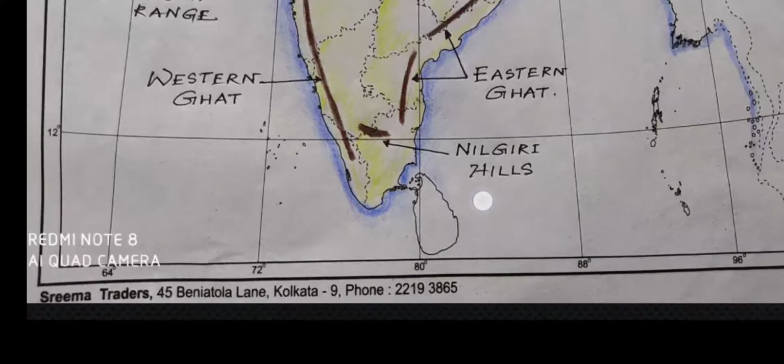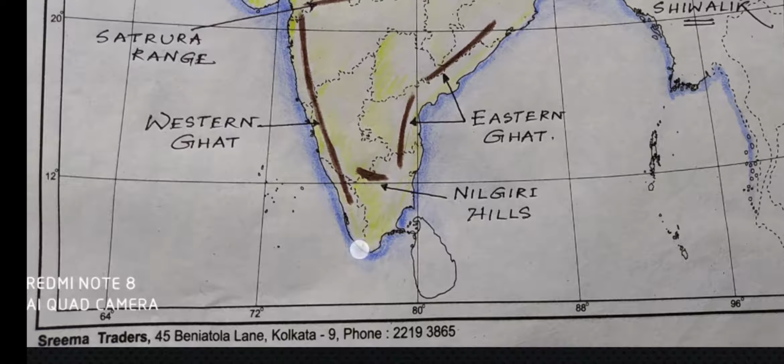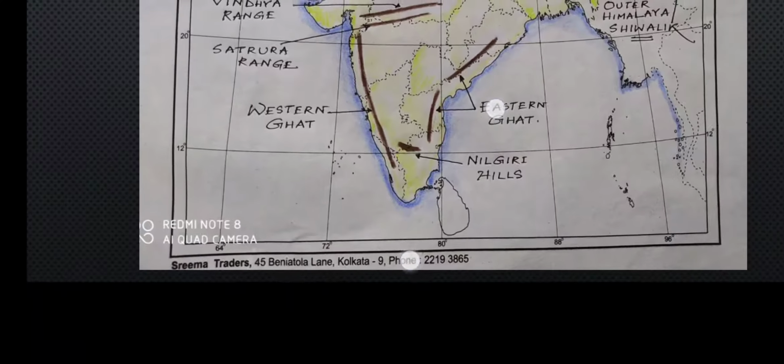And here on another hill I have also shown, it is the Nilgiri hill. It is a famous hill, very famous for tea cultivation. It is present in Karnataka and Tamil Nadu. Okay, so this hill is the Nilgiri hill. There are also several other small hills in our country, but we have not shown them in this video.